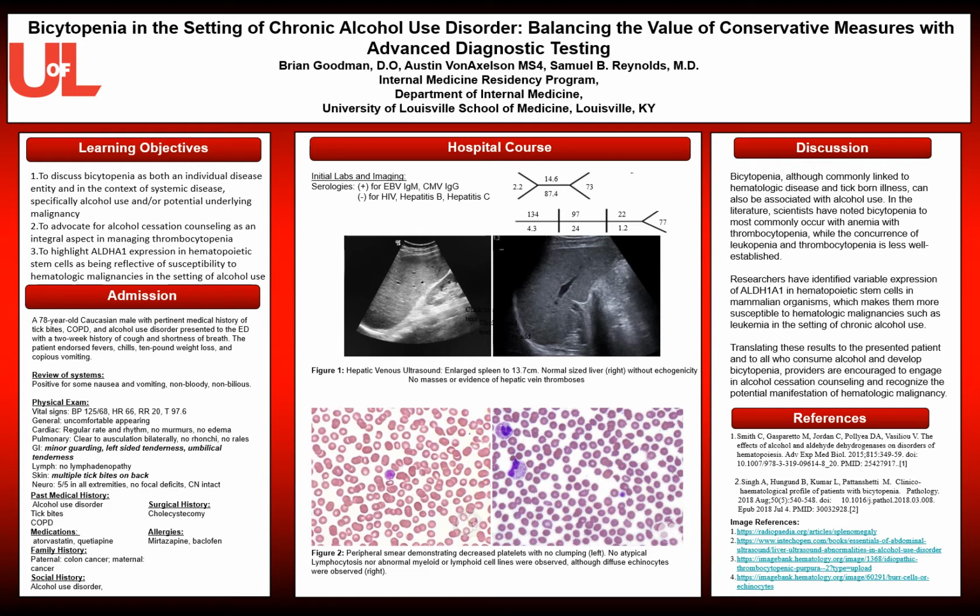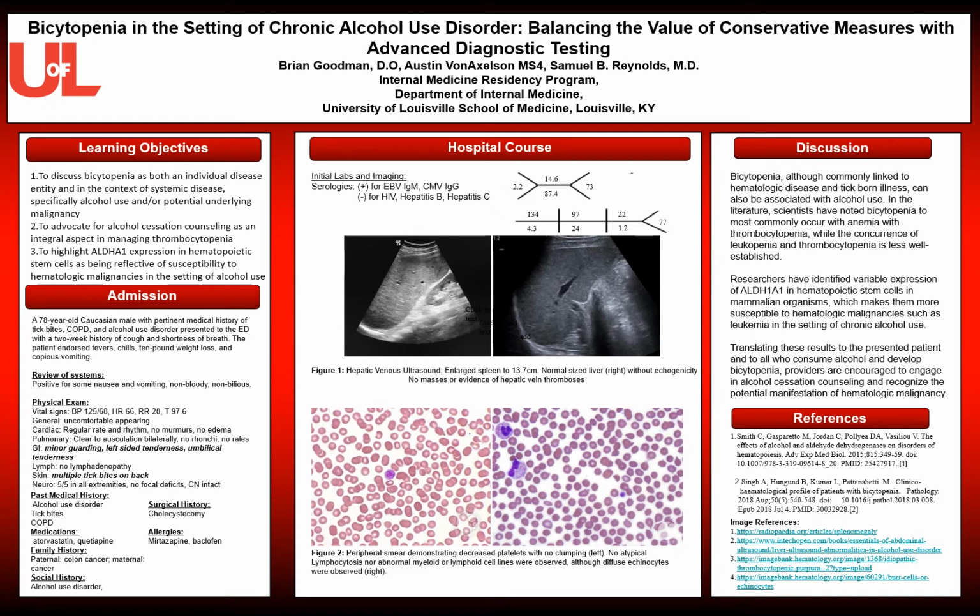Our discussion is bicytopenia, although commonly linked to hematological disease and tick-borne illness, can also be associated with alcohol use. In the literature, scientists have noted bicytopenia to most commonly occur with anemia with thrombocytopenia, while the concurrence of leukopenia and thrombocytopenia is less well established.